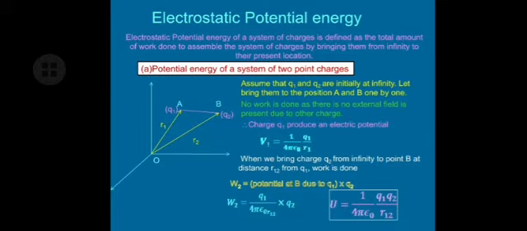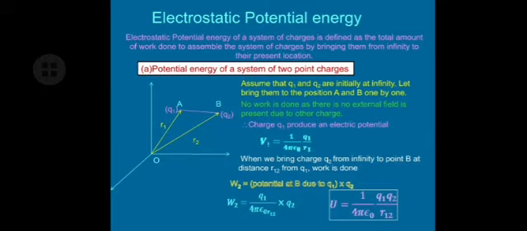Here R12 is the distance between the two charges A and B, or Q1 and Q2. The same work done is stored in the form of electric potential energy, and hence the electric potential energy of the system is equal to 1 upon 4 pi epsilon 0 Q1 Q2 upon R12.